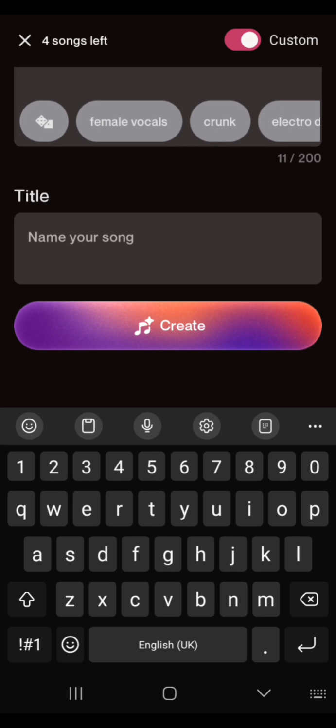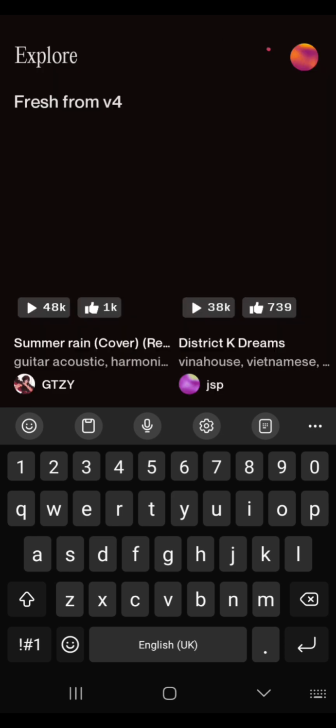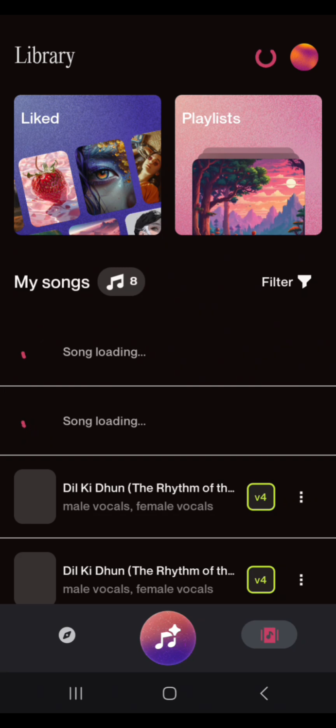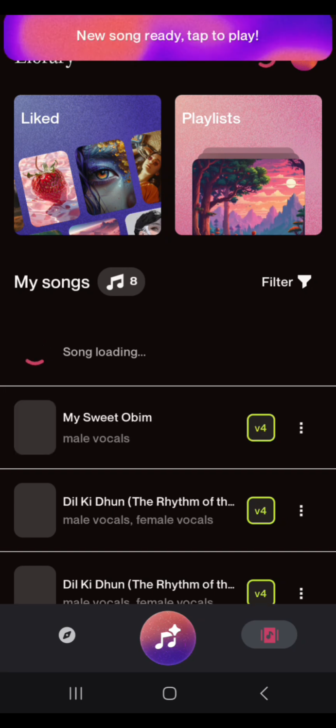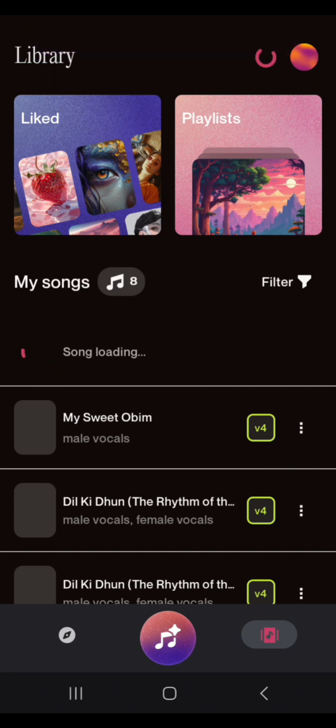So now you're just going to come down here under your title. You're going to place your title of the song, which is My Sweet Obim. Now scroll down again, come down to create, and then you click create. This app is as simple as ABC, and guess what? It's going to create our song for us without copyright issues. So guys, this is really beautiful and you can try it. Okay, now it says your song is ready.